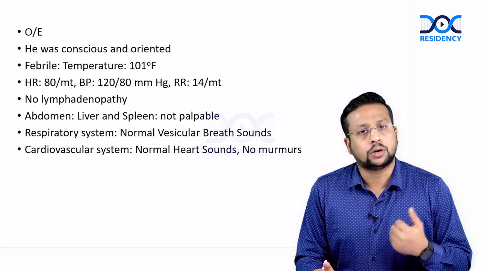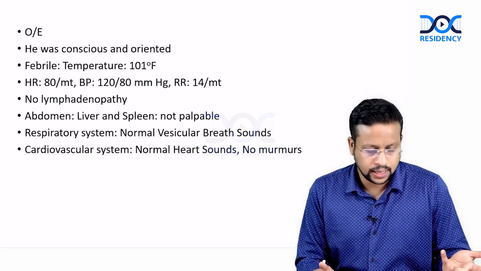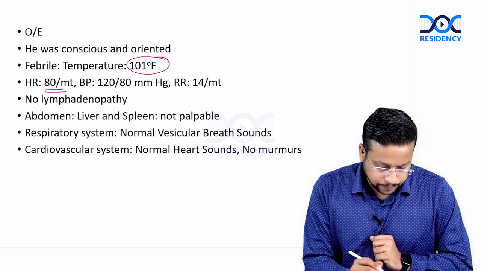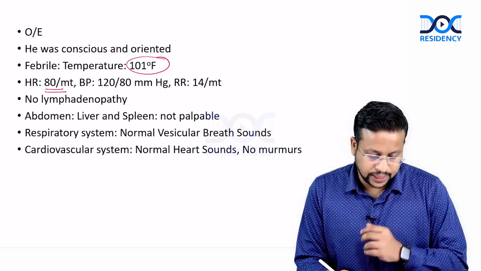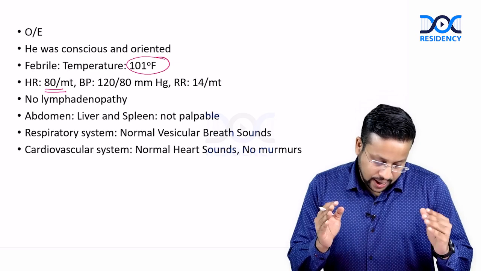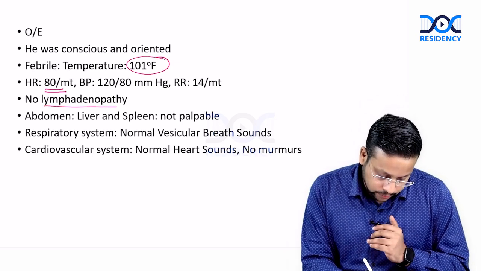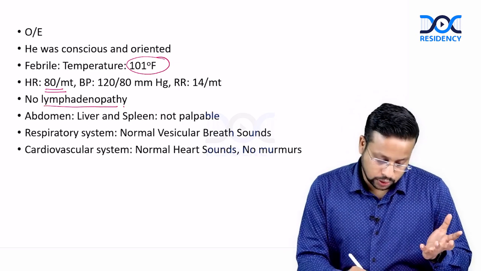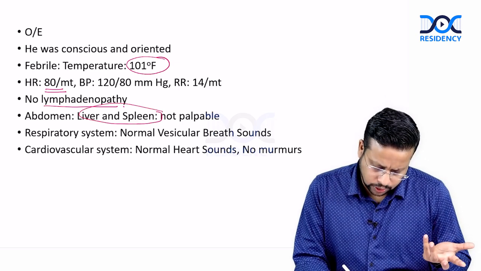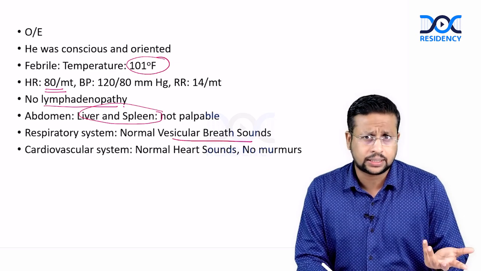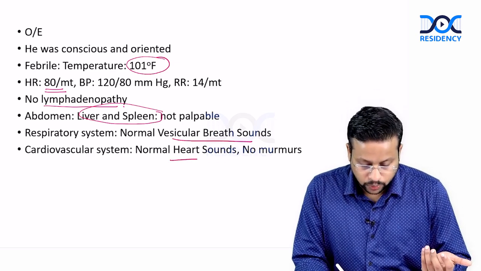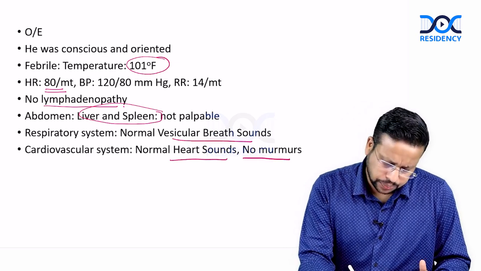On examination, he was conscious and oriented. He was well. His temperature was 101. Heart rate was 80, BP was 120/80 and respiratory rate was 14 per minute, which means that the patient is stable. There was no lymphadenopathy. In the abdomen, there was no palpable liver or spleen. Respiratory system, there was normal vesicular breath sound, no added sounds, no crepitations, no wheeze. Cardiovascular system, normal heart sounds, no murmurs.